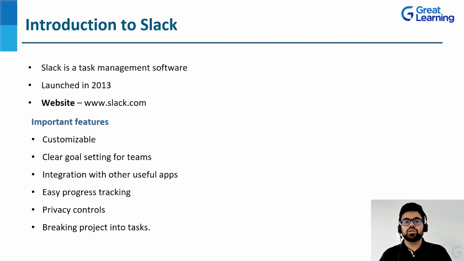Next is privacy controls. Now, we need to understand that with so many companies in the market and competition with their rivals, privacy plays a very integral part for an individual as well as for an organization. Slack has different channels, and we'll talk about that in greater depth. So it has private channels and public channels. Private channels can only be accessed by invites from the admins, and cannot be seen by anyone else in that organization.